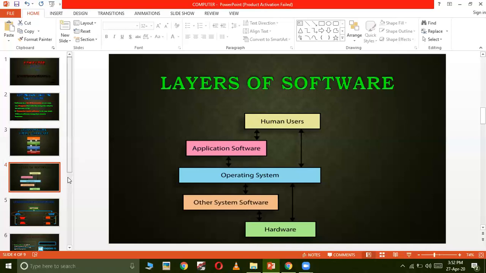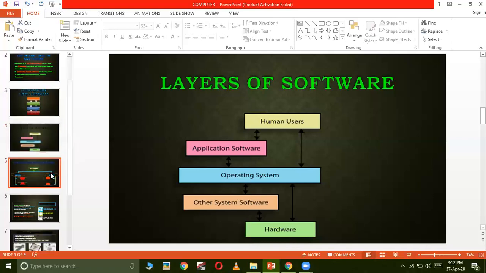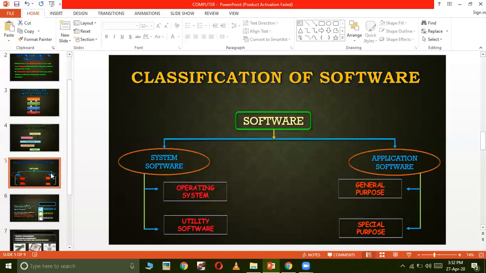Now let's move further and see the different types of software. Software has been classified into two categories: system software and application software. System software, as I have explained, is the type of software which is used by the computer, not by the user. That means we are not using that thing directly. It is being used by the computer.